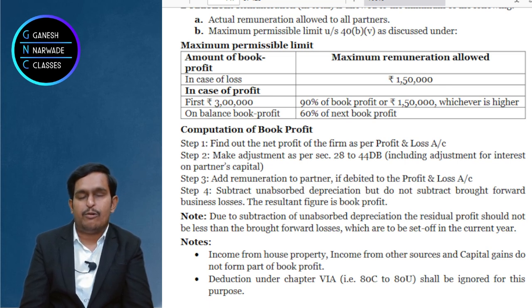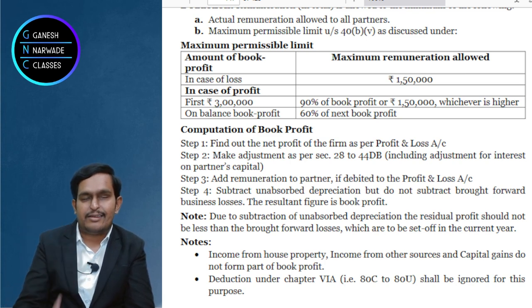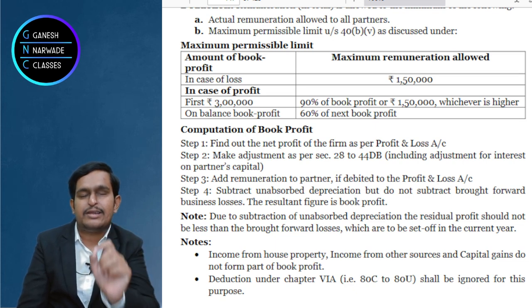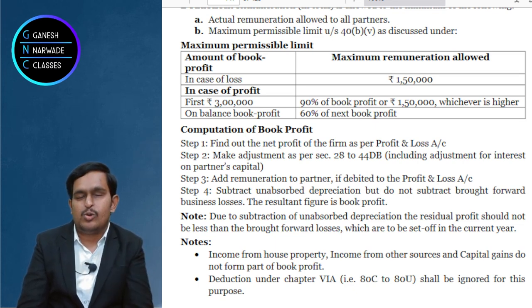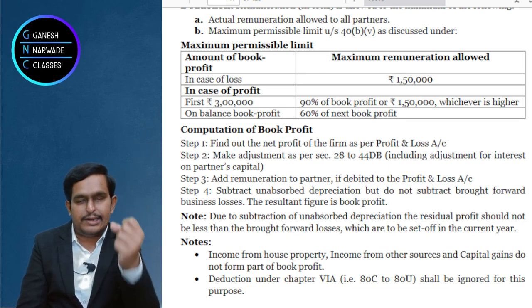See the book profit now. First step, compute the accounting net profit. Easy or difficult? First step over. Second step, we will do all PGBP related adjustments under sections 28 to 44, including the 40B interest adjustment also. Do all the adjustments. If something has to be added, add it. If something has to be deducted, deduct it.